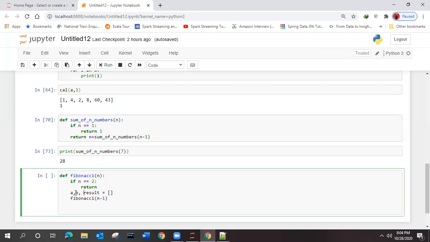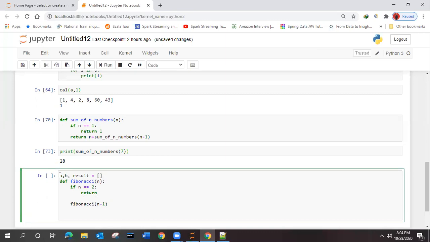And here we have not initialized this A and B also. So what we can do, wait, this we can take outside, outside of the function declaration. And here A is 0 and this is the result.